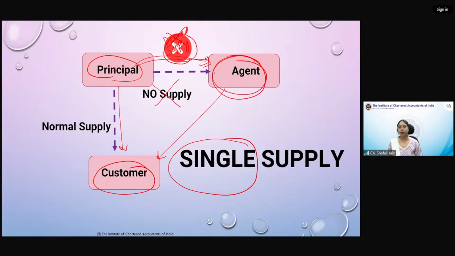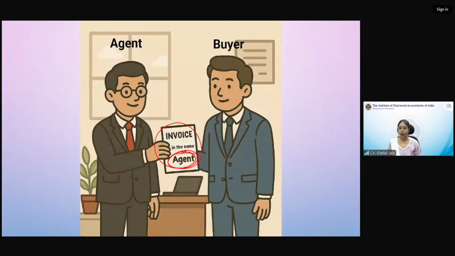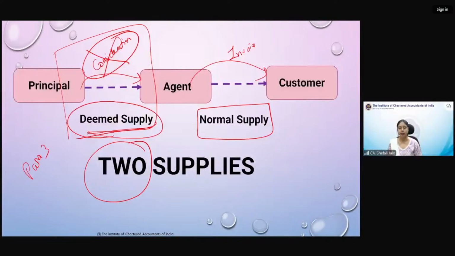सिंपल पॉइंट है. इनवॉइस किसने इशू की है, जब भी प्रिंसिपल एजेंट की बात आएगी आपको पहले देखना इनवॉइस किसके नाम पे इशू हुई है. सो इनवॉइस इज इशूड बाय एजेंट इन द नेम ऑफ एजेंट, देन देयर विल बी टू सप्लाईज. One is between principal and agent, that is a deemed supply as per para 3, and one between agent and customer, that is a normal supply. Agent has issued invoice in his own name to the customer.